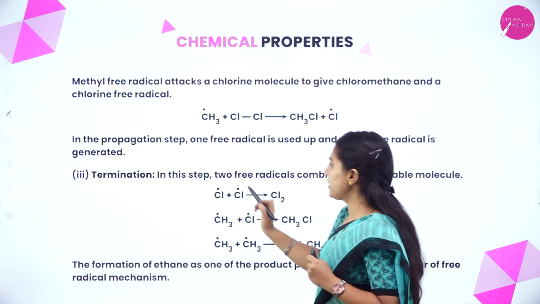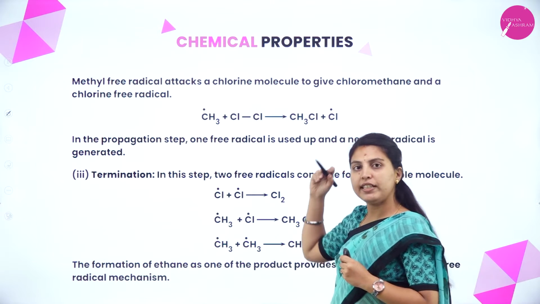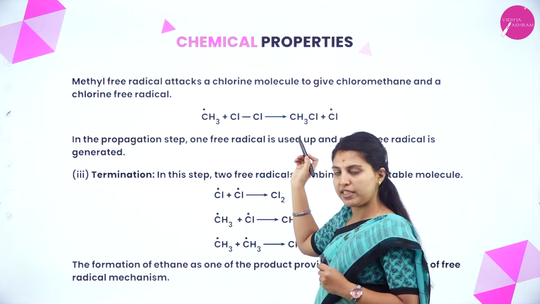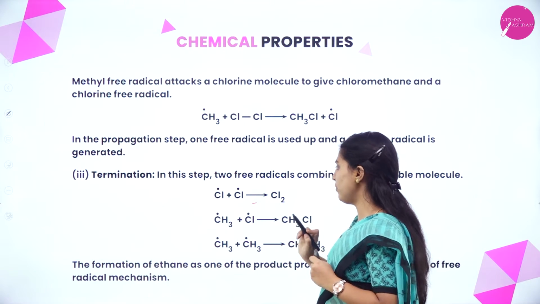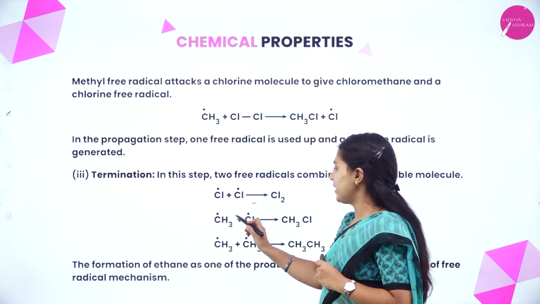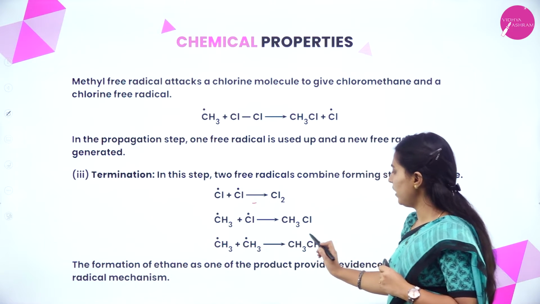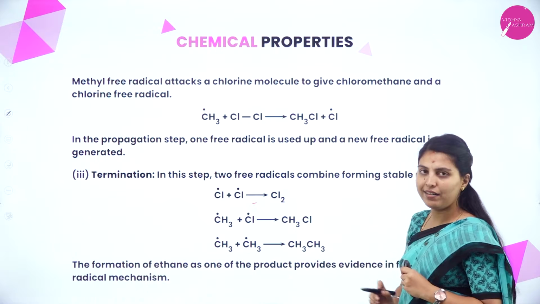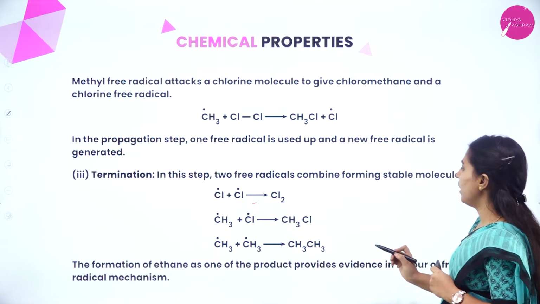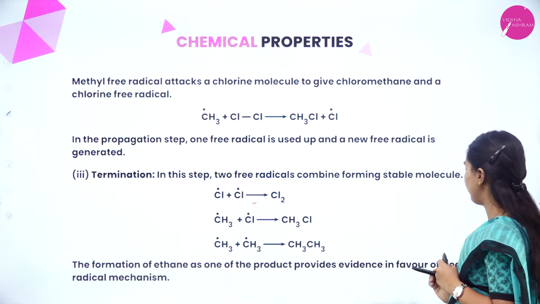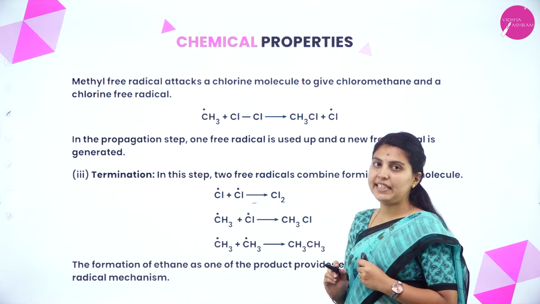Termination. In this step, two free radicals combine forming stable molecules. Whatever has been generated in the propagation step combines with another free radical. It will form Cl2, which is stable, and CH3Cl. This is CH3CH3, from two methyl radicals combining. The formation of ethane as one of the products provides evidence in favor of the free radical mechanism. This is nothing but ethane.